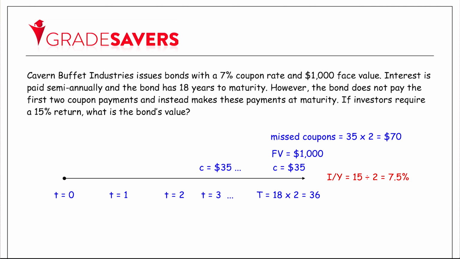And now to value this bond today, all we're hoping to do is to find the present value of all the cash flows that we see on this timeline. So the idea is to discount all of these $35 coupons back to time 0, to discount the $70 of missed coupons, and this 1,000 face value that is being remitted also at maturity. Whenever we're dealing with an irregular timeline, on our finance calculators, I would recommend to use the cash flow button to value the timeline. In the cash flow button, you simply want to put the cash flows where they happen and then use the NPV feature to find present value.